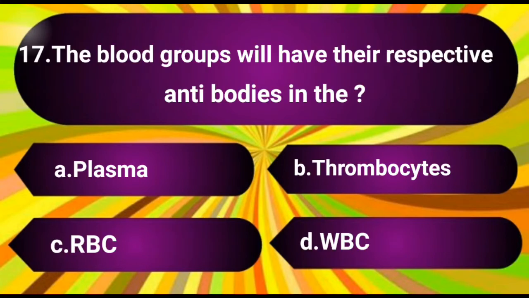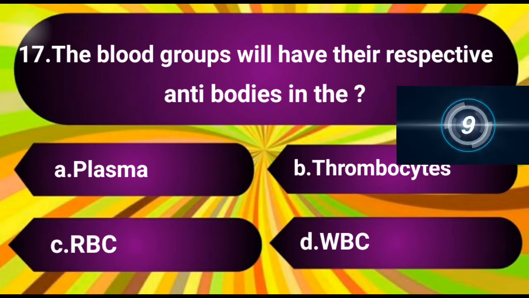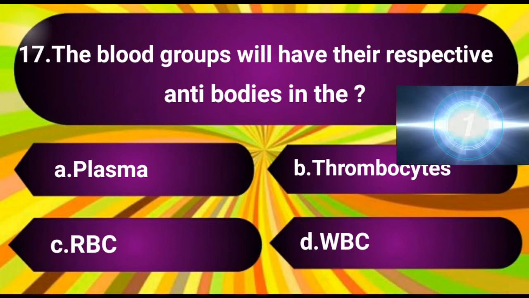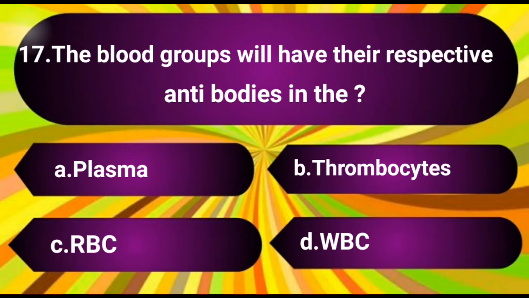Question number 17. The blood groups will have their respective antibodies in. The options are A. Plasma, B. Thrombocytes, C. RBC, D. WBC. The answer is A. Plasma.